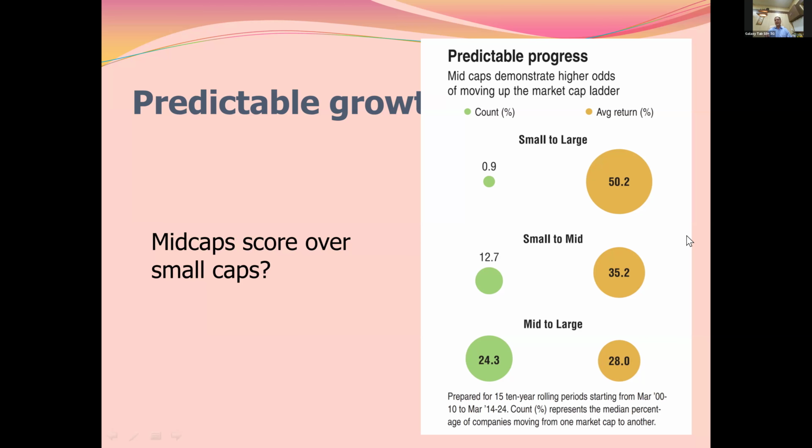While the conversion from small cap to mid cap is relatively high, like 12.7% of companies become mid cap companies, and the return is relatively less, 35%. But if you look at mid cap companies, say 24%, that is 1 in 4, become a large cap company. And when it becomes a large cap company, it gives you 28% return. So though the returns are less, like 50% to 28%, about half, the chances are 1 in 4 versus 1 in 100. So that is how mid cap is more predictable than small cap.